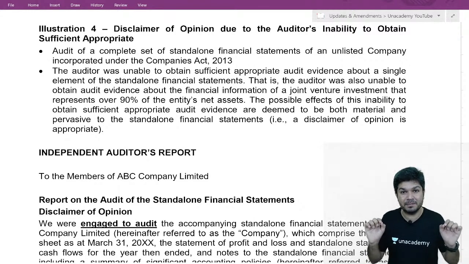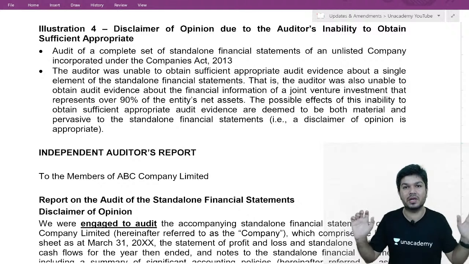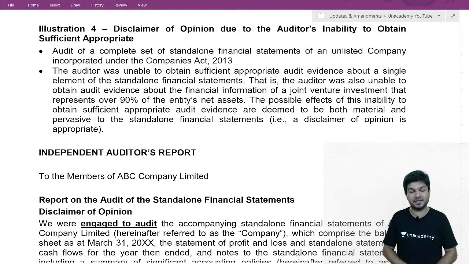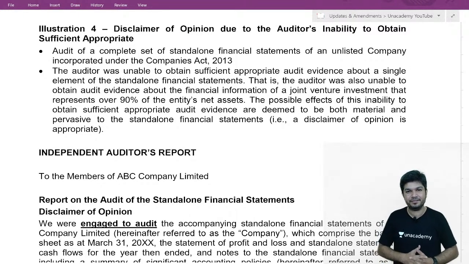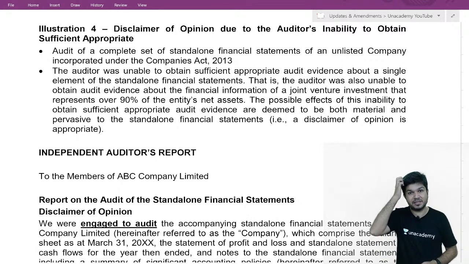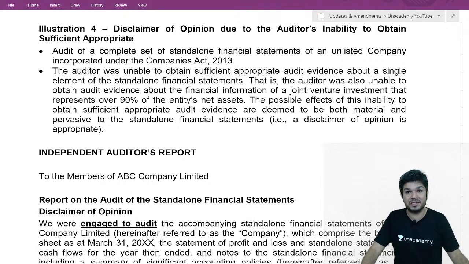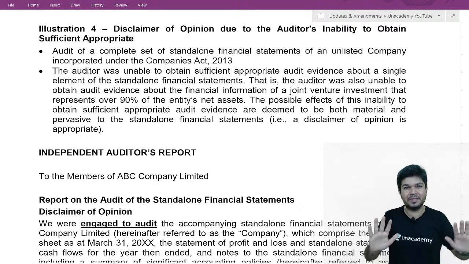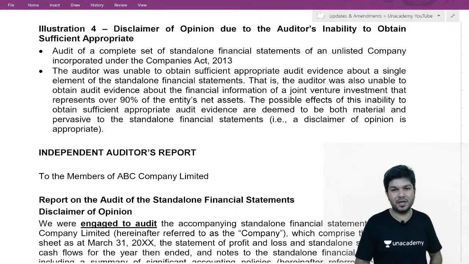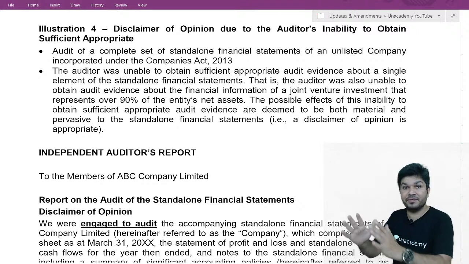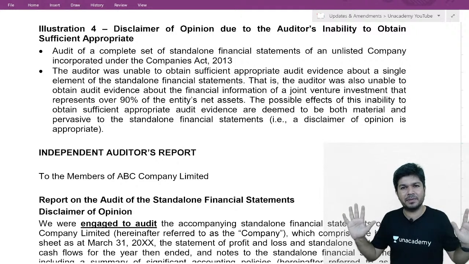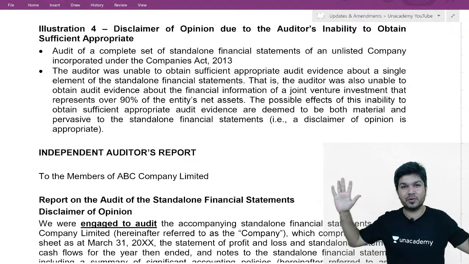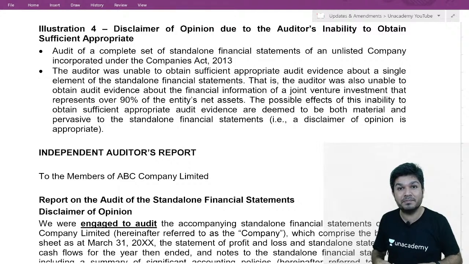Now, investment represents 90% of your total asset. Can I say it's one item, but it's a substantial portion of financial statements? It's material and pervasive. The same reason, long-term investment, we are not allowed to check the financials of that company or to talk to their auditor or management. So this is the same example, but our investments are 90% of total asset. It is material and pervasive.